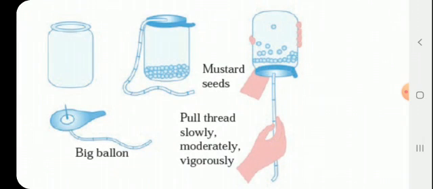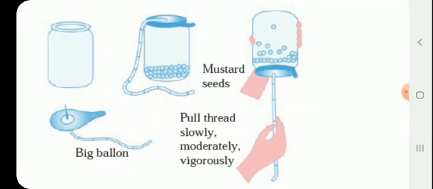Mustard seeds are taken in a transparent plastic jar. A big balloon is taken. To its center, a thread is tied and the stretched membrane is fixed on the mouth of the transparent plastic bottle. And with the help of the thread, the diaphragm is stretched downwards with small force, then with moderate force, and then vigorously it is pulled down. So, what will be the observation? Can you have any idea of this activity?